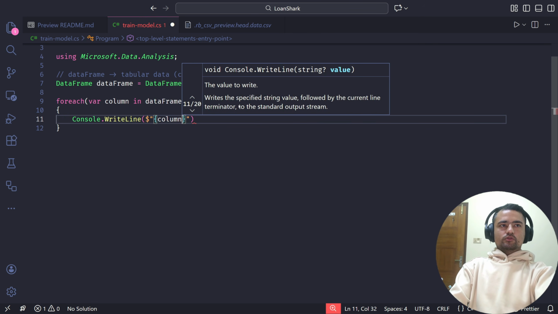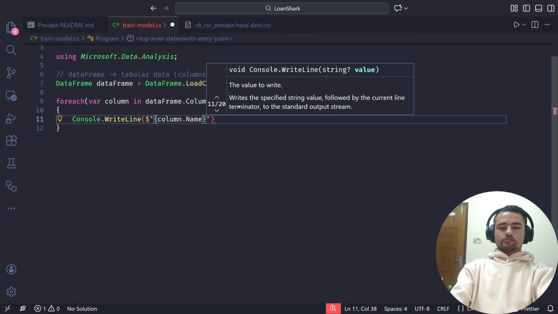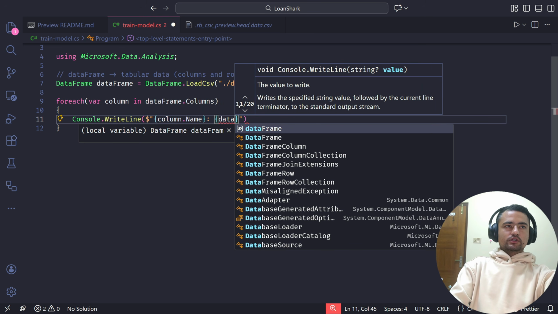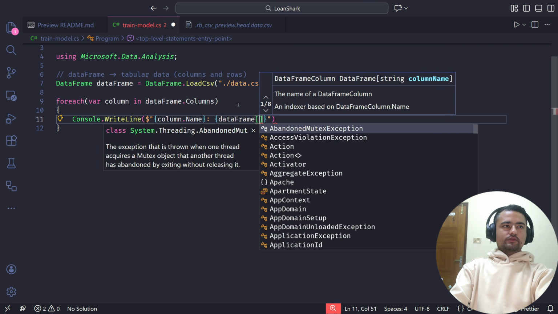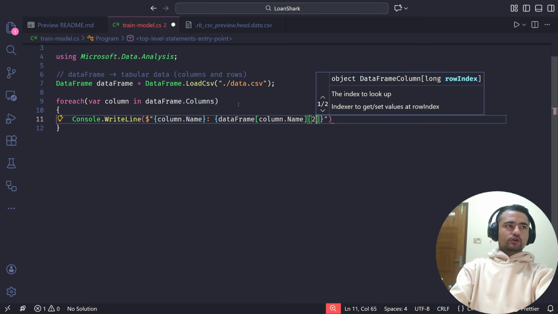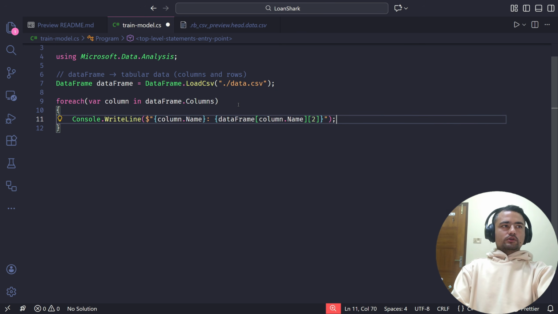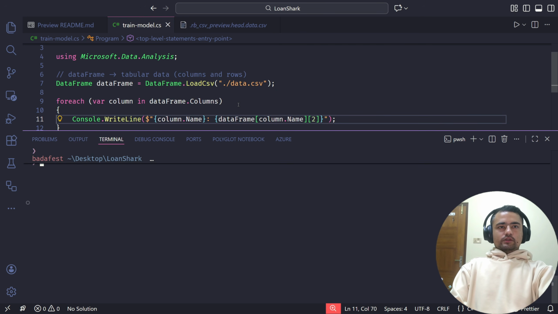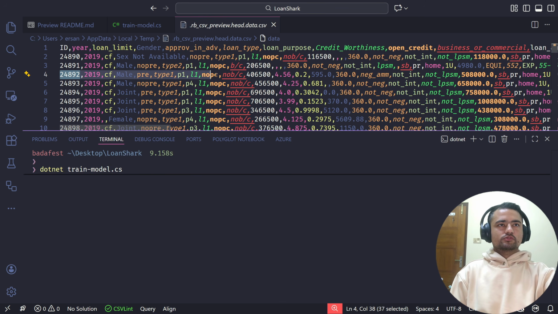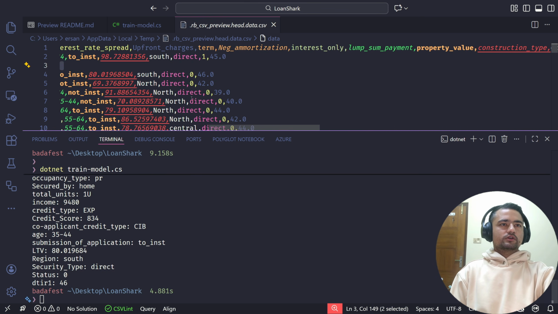I can say column.Name to get the name of the column, and for the data, I'm just interested in the third row, so I'll just say dataFrame[column.Name], and then for the third row, I'll give the index of 2. So if I run this, I should see all the values for the third row. So I should see this data in my console.